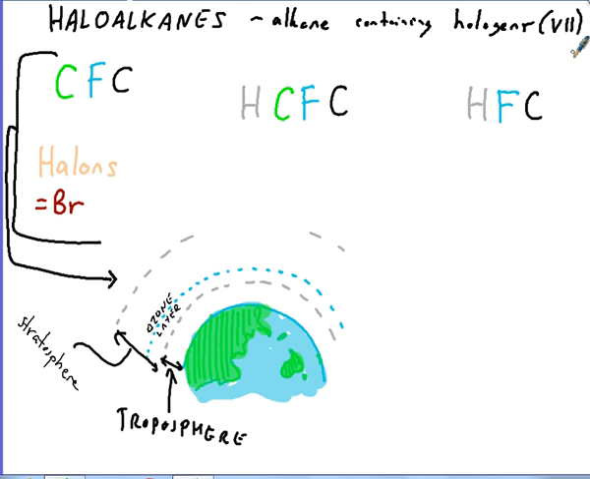Our CFCs we talked about already. They're the chemicals that we know have diffused into the stratosphere and caused damage to the ozone layer. They're called CFCs because they contain chlorine, fluorine, and carbon, and they're called chlorofluorocarbons.